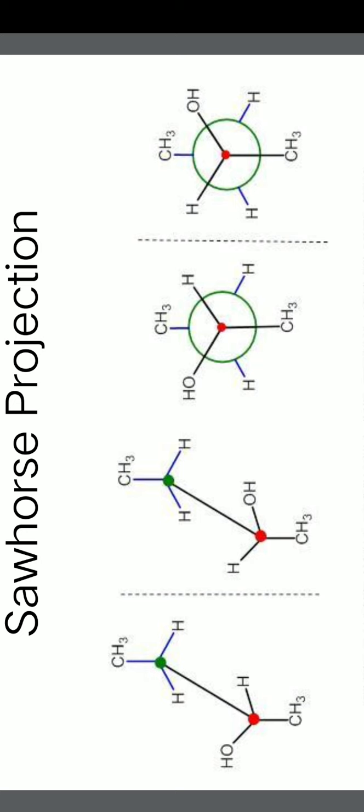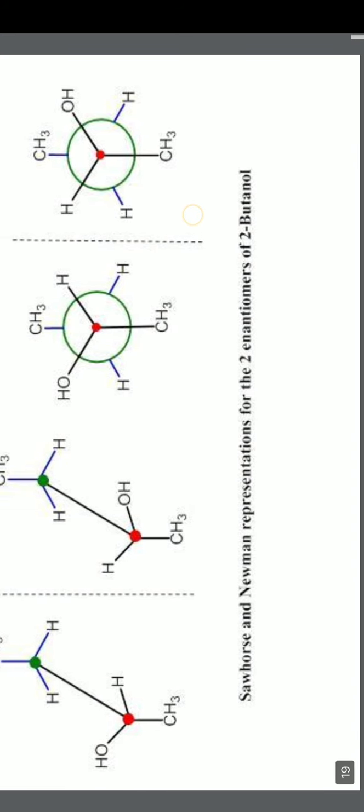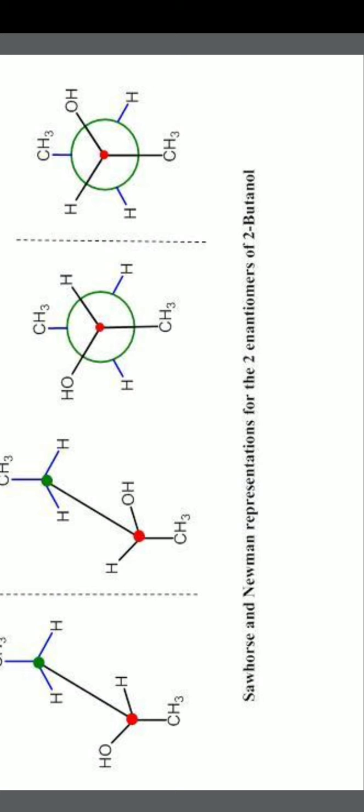If you look at the molecule directly from one carbon side, such that the other carbon is not visible, then it is Newman projection. So this is what we call different projections.